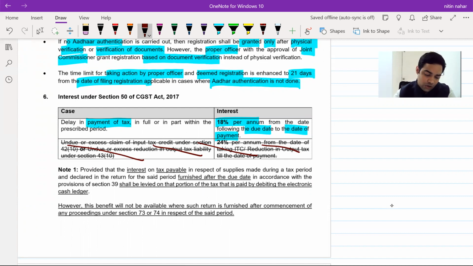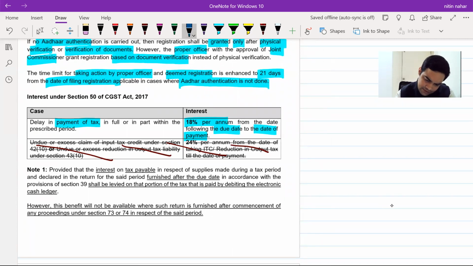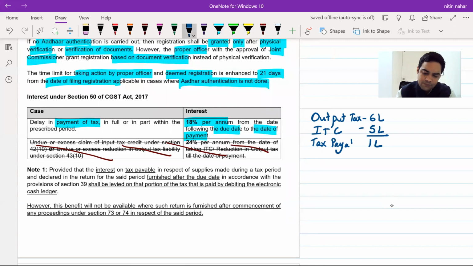Now, see note 1. Tell me one thing. Say suppose my output tax is 6 lakh. My ITC is 5 lakh. My tax payable is 1 lakh. So the question is, interest will be applicable on 6 lakh or 1 lakh.